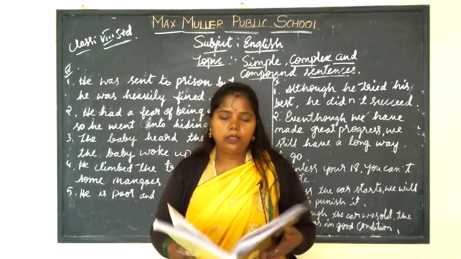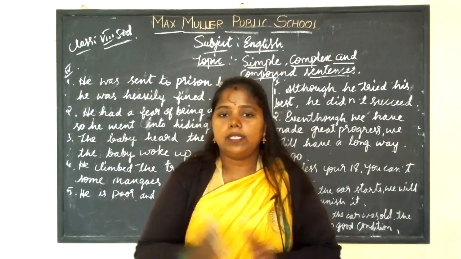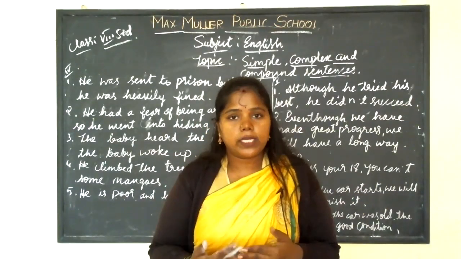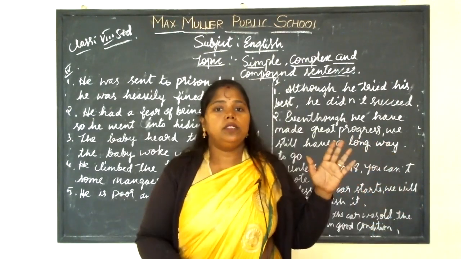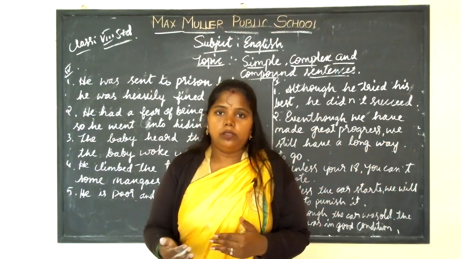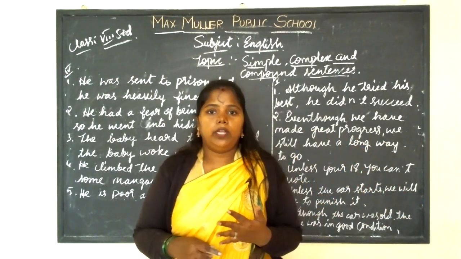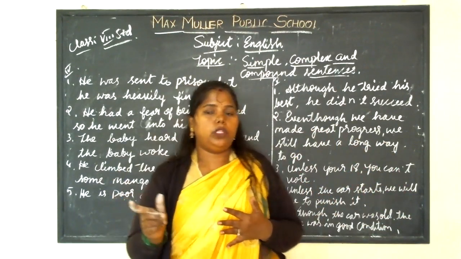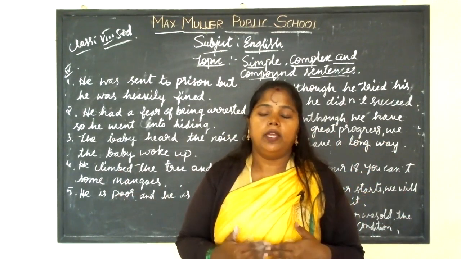Okay, so the next main, that is next class I will explain for you children. So for the FA1 test also, I have said the portion and all the headings also, right? So once again, I'll just explain for you. The first main is write the meanings. So the meanings you should refer from the worksheet, notes and the textbook also. Okay, from all these three books you have to read. Okay, so the next main is complete the poem. Poem is the beauty poem that was there for the recitation for you.